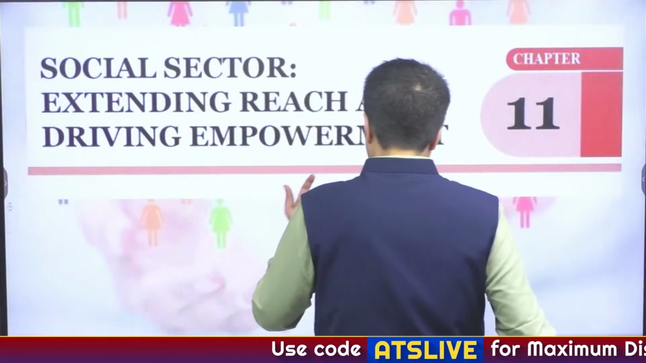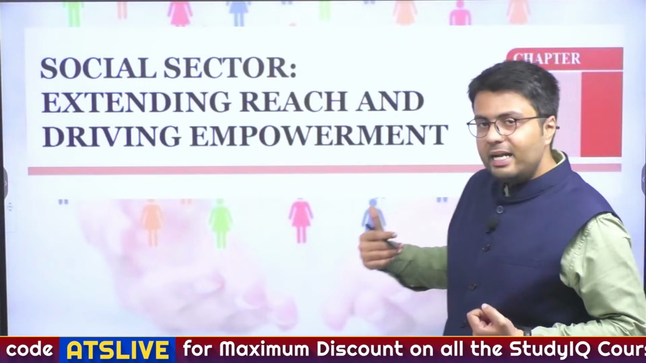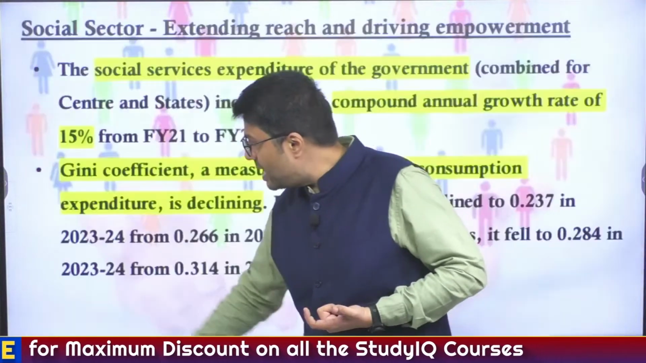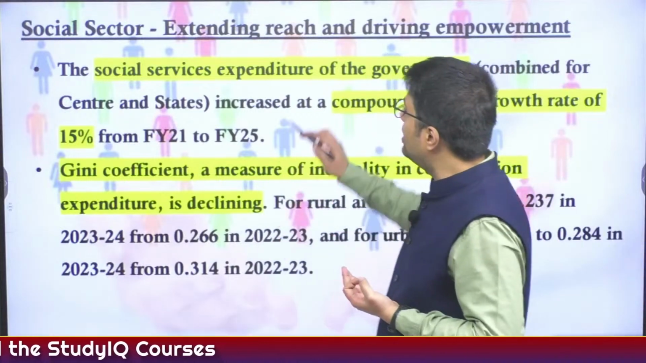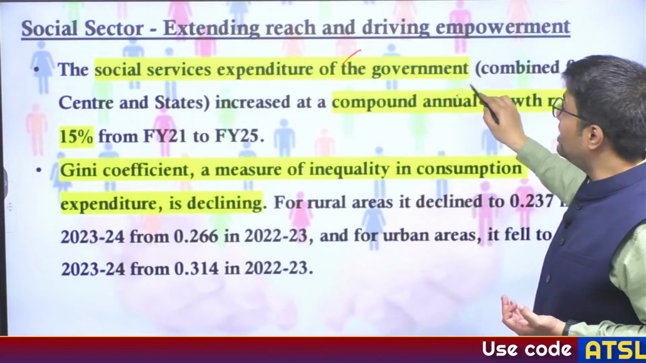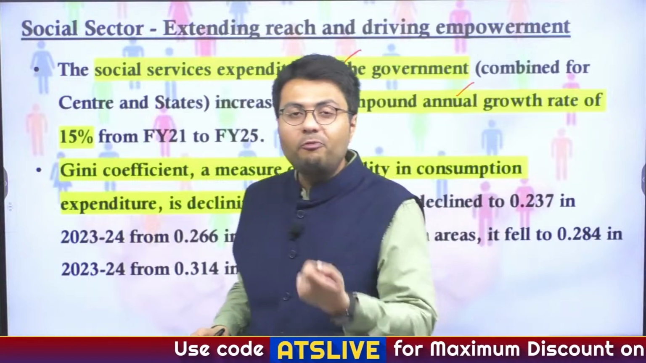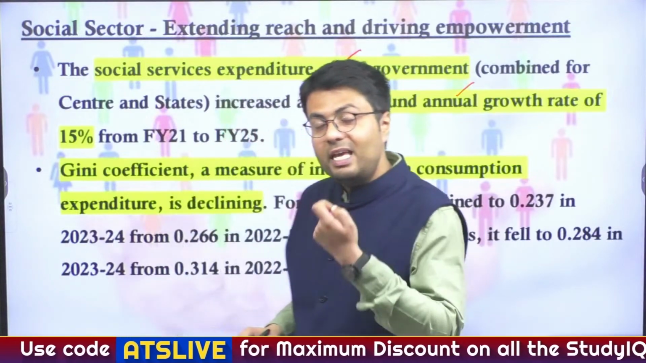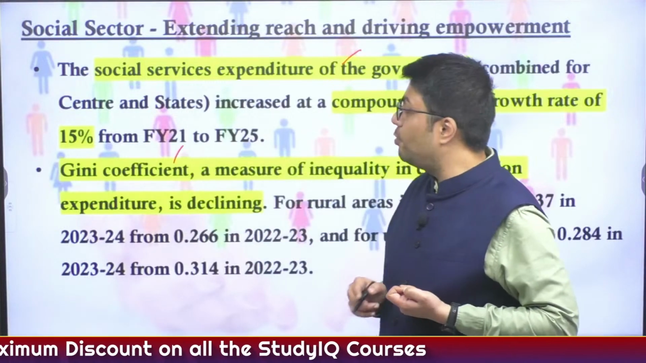Now, moving to the next chapter, which relates to the social sector, and it highlights the importance of the social sector in our country's economic prospects. Now, in recent times, the government social sector spending, of both central and state governments combined, has witnessed an actual growth rate of 15%, and because of the government's increased social sector spending, inequality in India has actually reduced, which is highlighted by the Gini coefficient here.